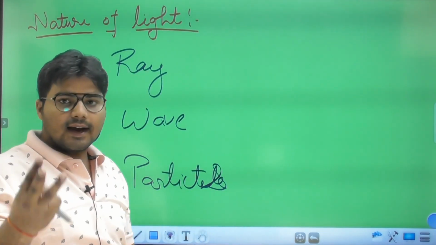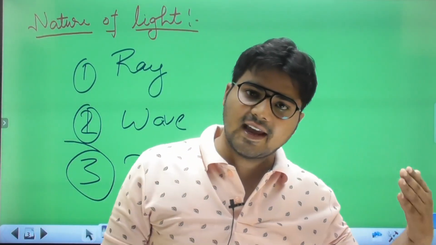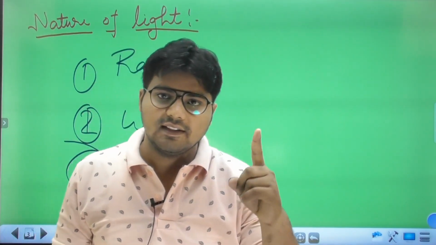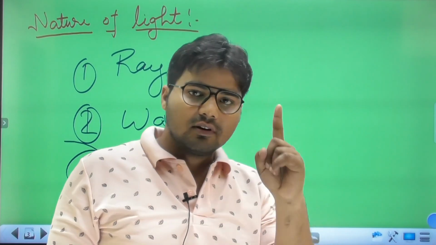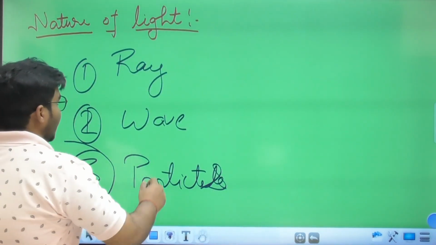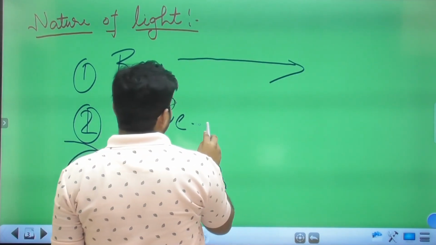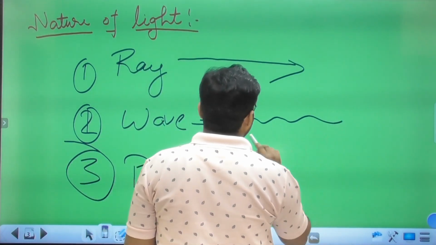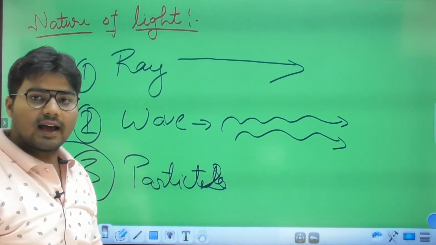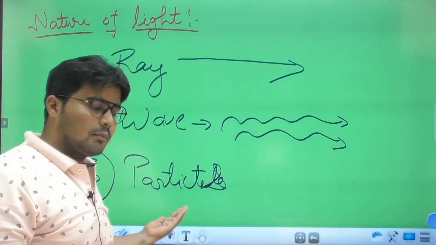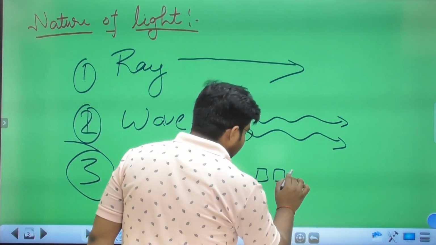There are three natures of light by which it can travel: in the form of ray, in the form of wave, and in the form of particles. Suppose the ray is like this, and the wave is a web-like structure. And whenever light travels as particles, it is in the form of packets.